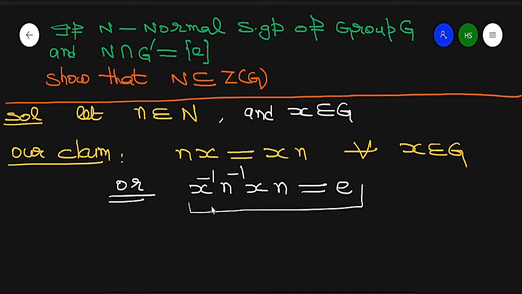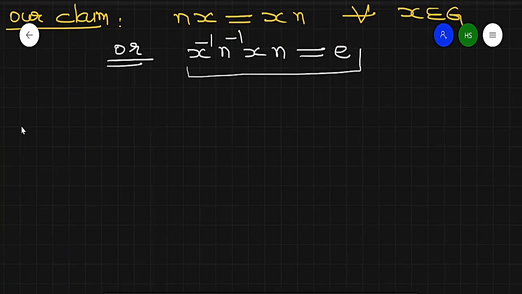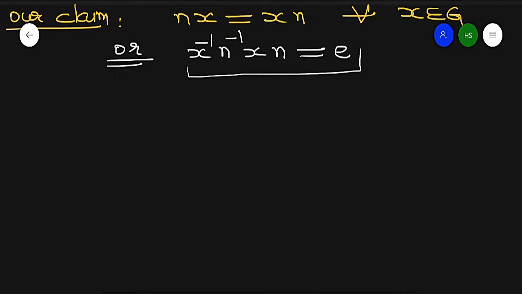So how will I prove it? I will prove this result if I prove that this element belongs to N as well as G dash, because it is a commutator. Clearly it is a commutator, so it belongs to G dash. Now, what is my first part?